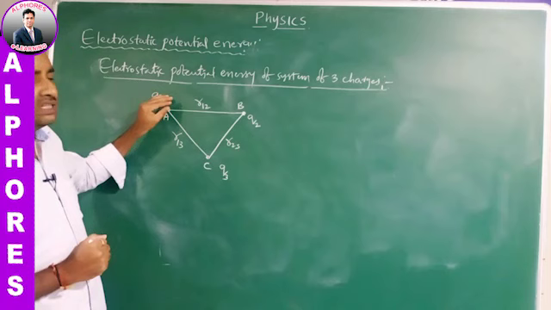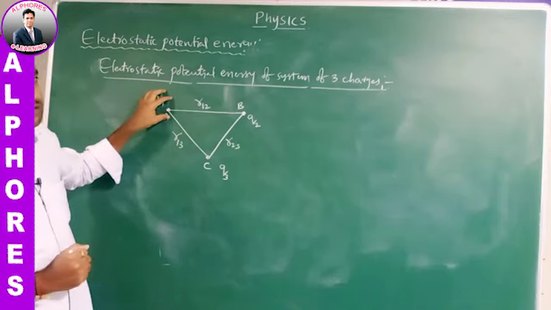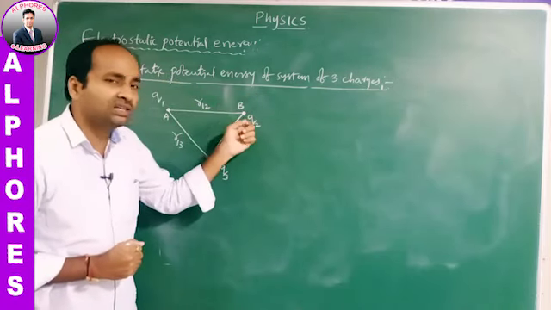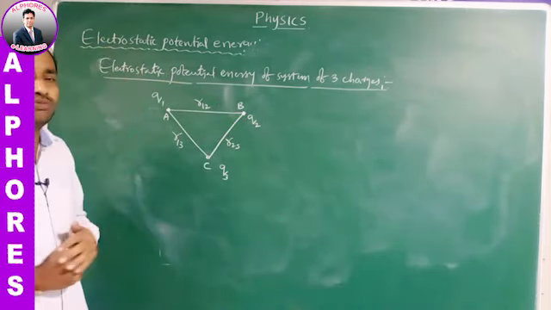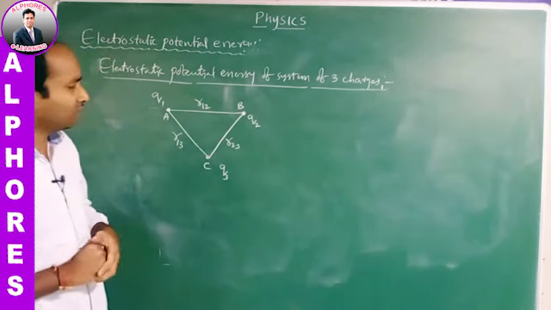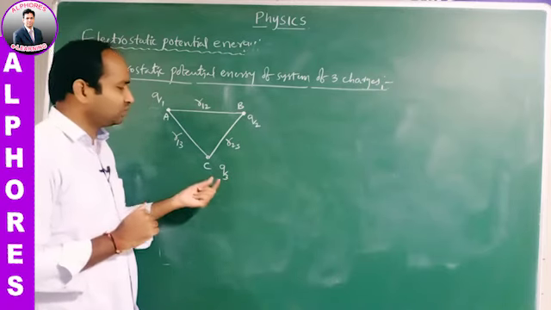First Q1 is introduced in free space with no electric field, so the work done is 0. But while introducing the second charge Q2, work has to be done against the electric field formed by Q1.